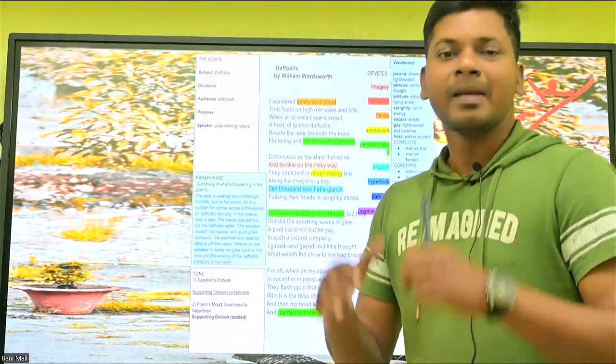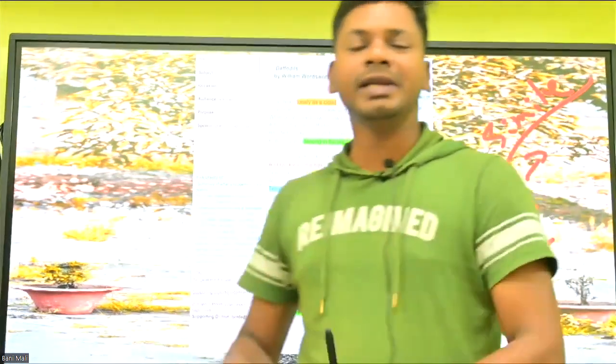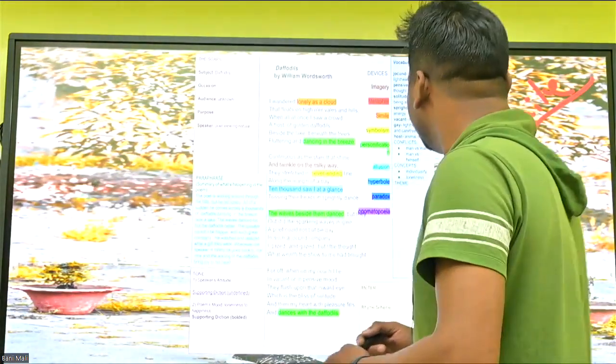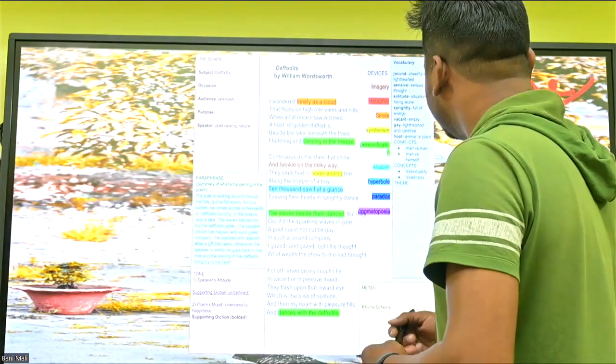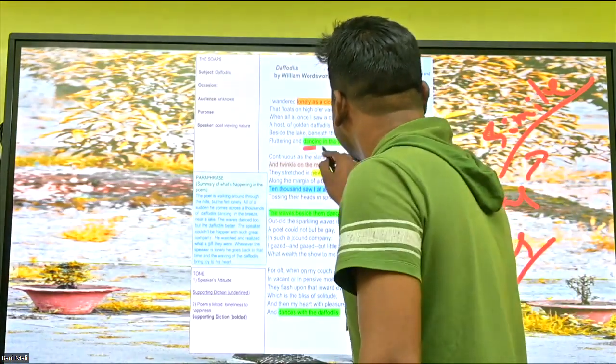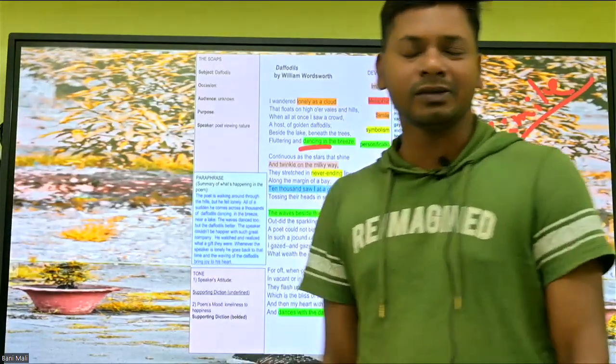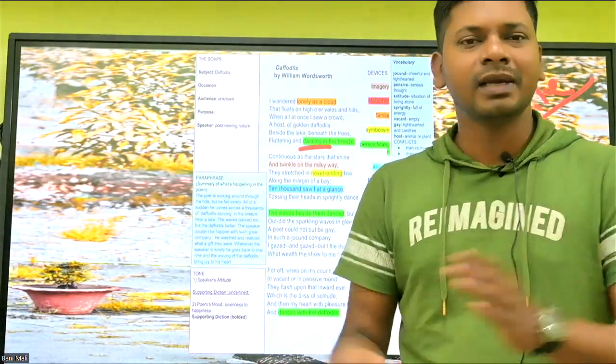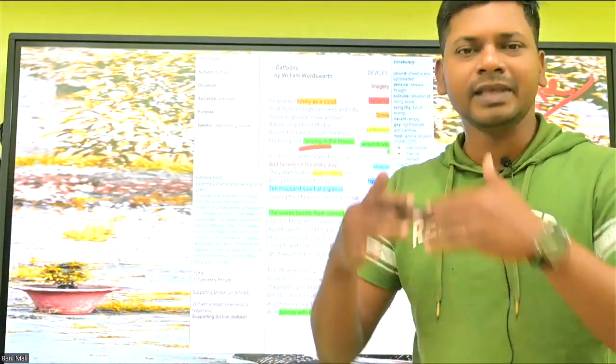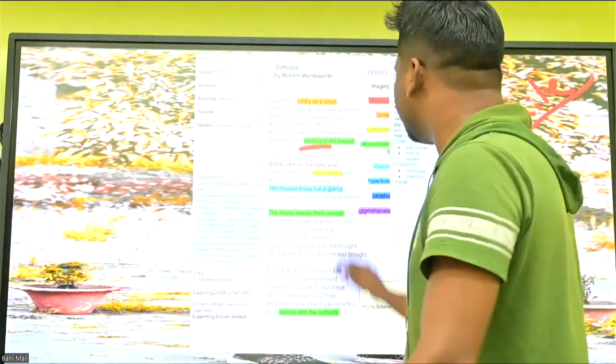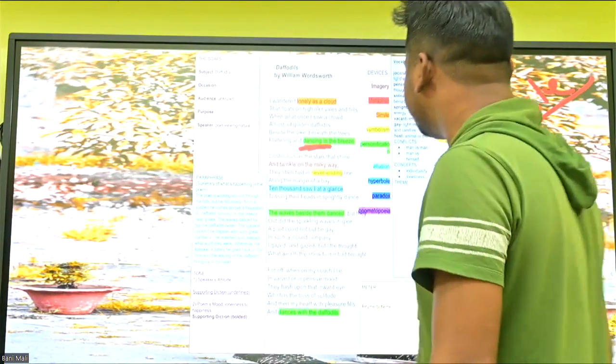Personification means when you give a human quality to nature, to something non-human like a flower. Look at personification: dance. Do you think a flower can dance? A flower cannot dance, so a human quality is given to the flower. So it becomes personification.